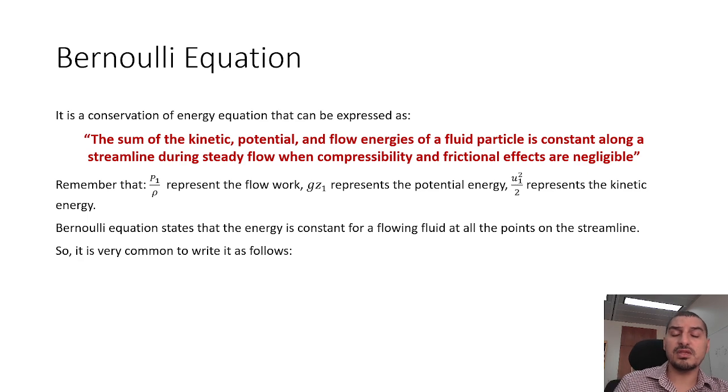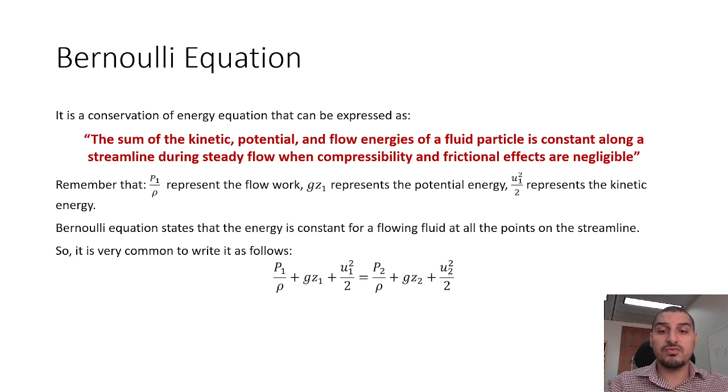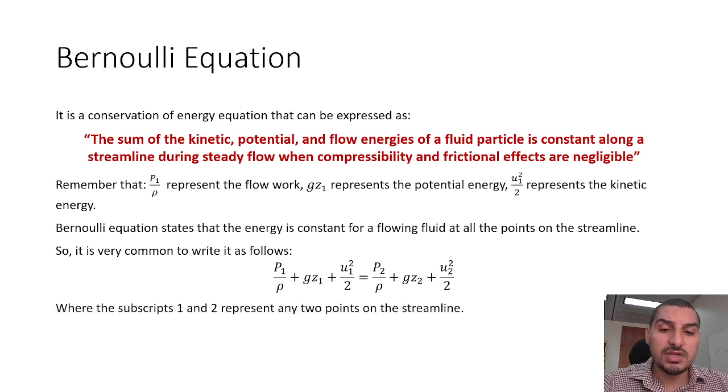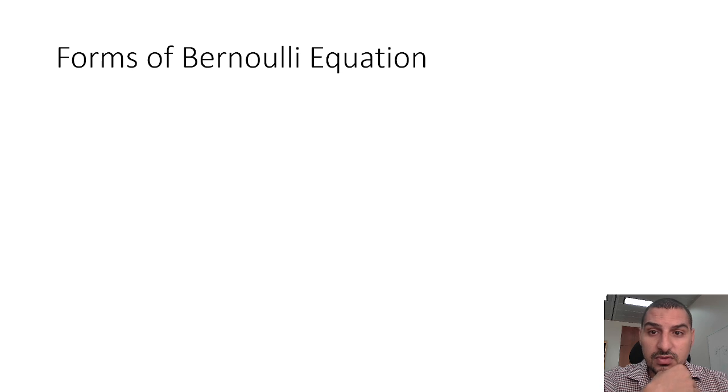And since the sum of the three is constant, we can rewrite the equation in another form: for 2 points on the same streamline, the energy at one point is equal to the energy at the other point. This is the most common shape of the equation because we use it to get information about one point of the flow with the knowledge of information of another point of the flow.